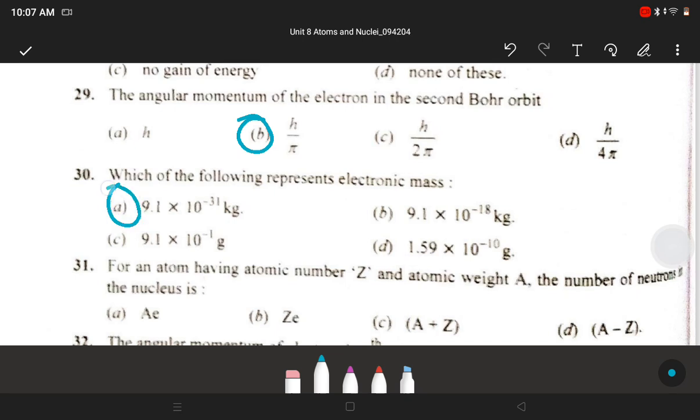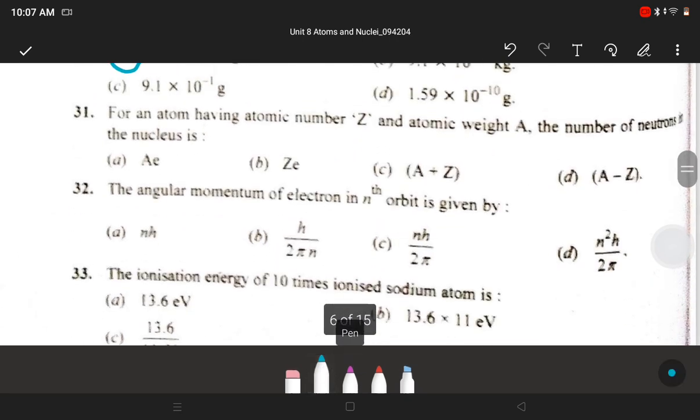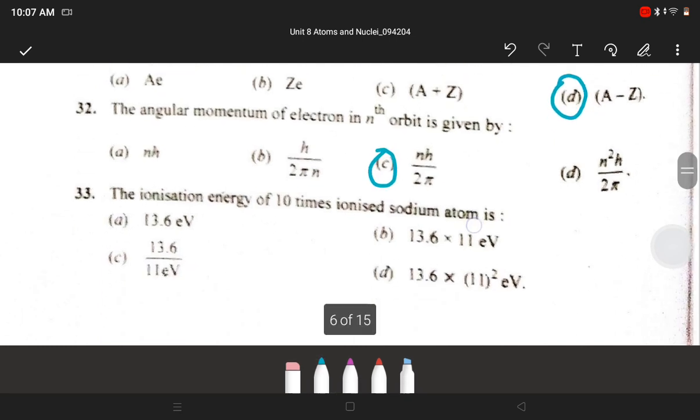A, 9.1 into 10 raised to minus 31 kg. Next, for an atom having atomic number Z and atomic weight A, the number of neutrons in the nucleus is D, A minus Z. Next, the angular momentum of electron in nth orbit is given by C, nh upon 2 pi.